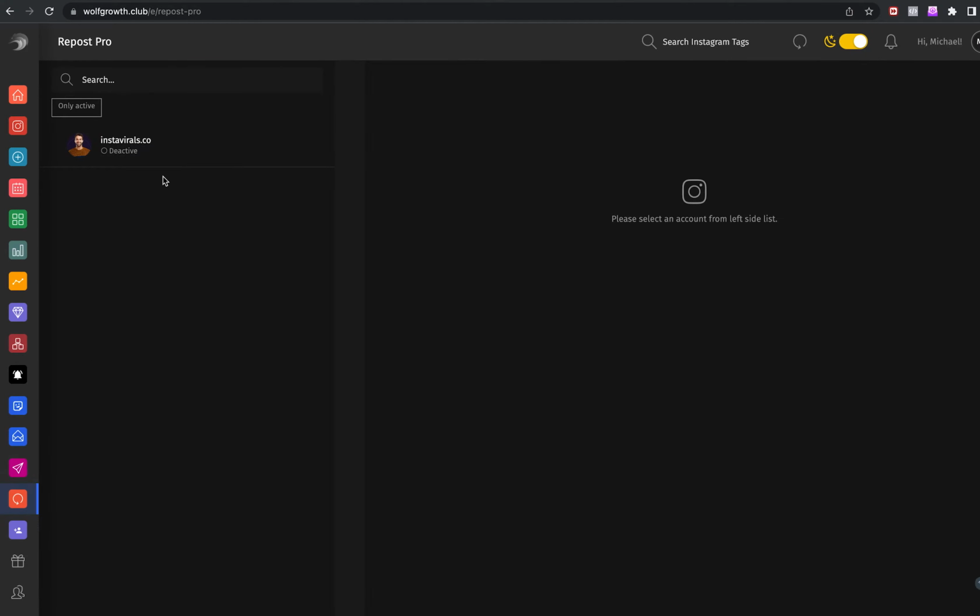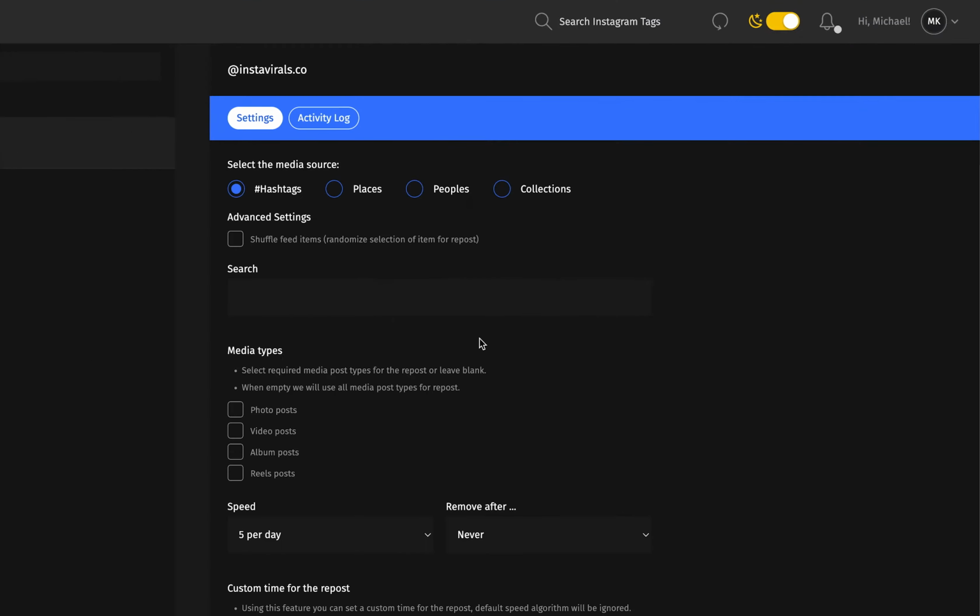You click on it and you select your account and you will see a bunch of different options to choose from. So obviously what this tool basically does is it utilizes a method where you repost other people's posts. For example, if you have an account in the sports or in the travel niche, you repost the content of other travel accounts and give credit to the creator of the actual posts. That way you can actually grow your own audience.